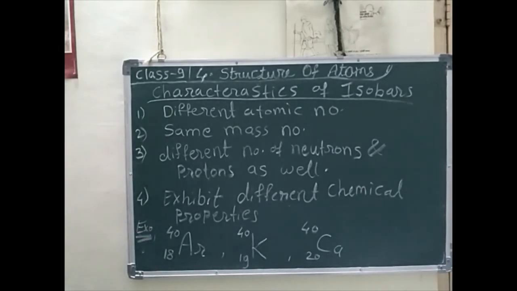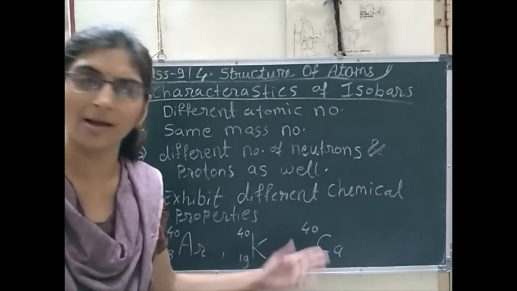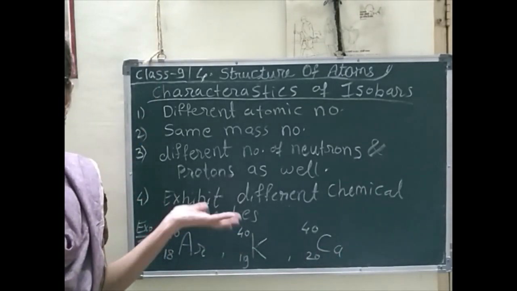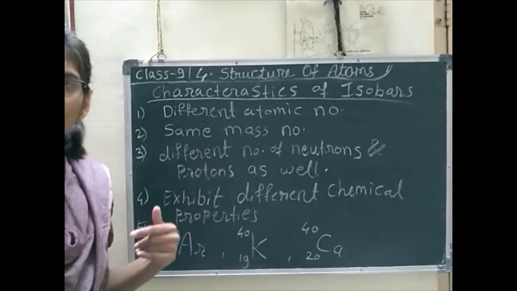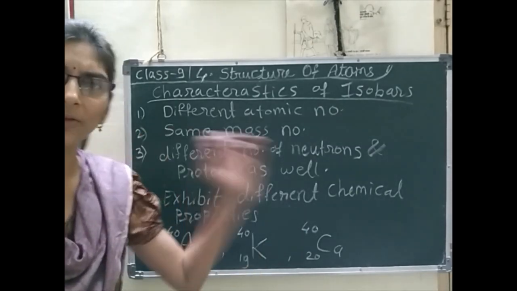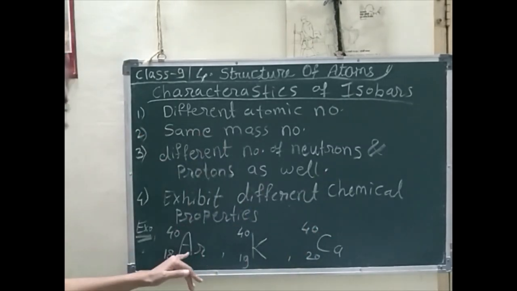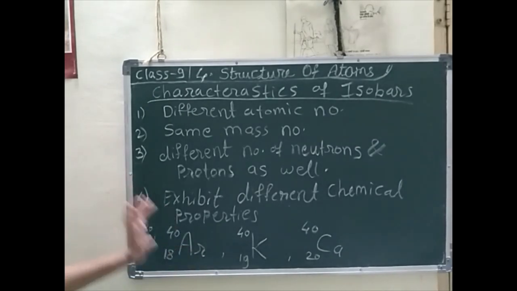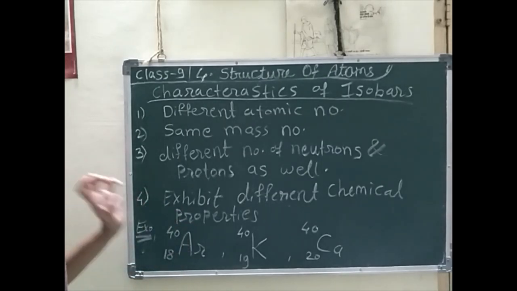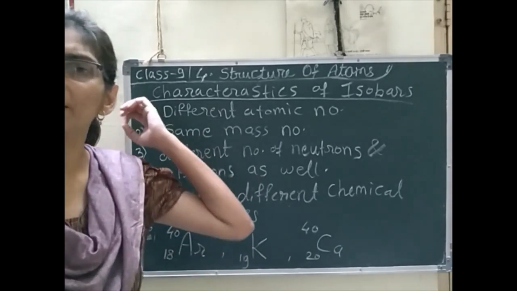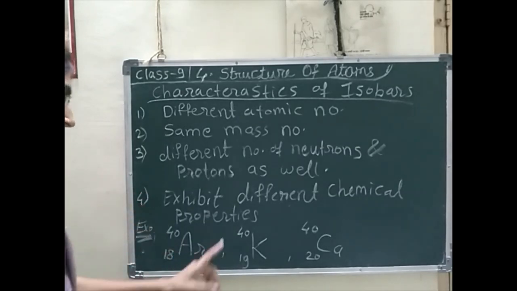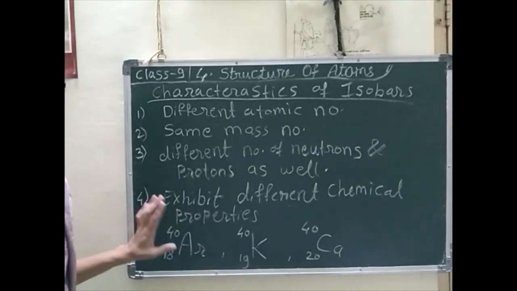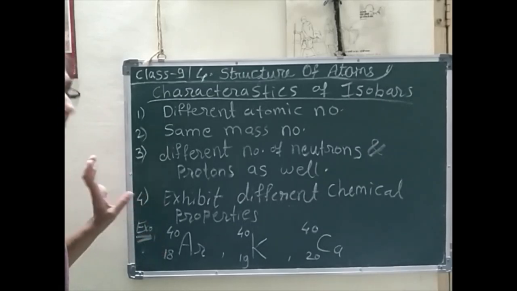One thing we can notice here: argon, potassium, calcium, these elements are totally different. Definitely their physical nature is also different. Argon is an inert gas, meaning it has a different configuration and is inert in nature. Argon is inert, so it doesn't show any chemical bonding.